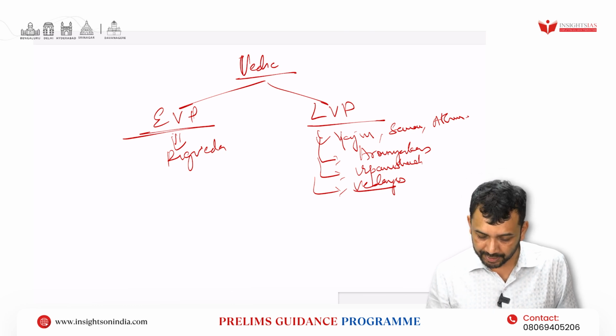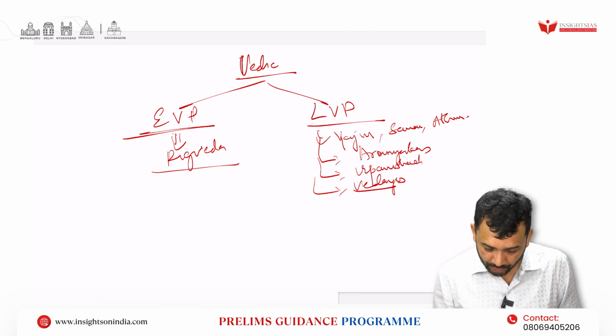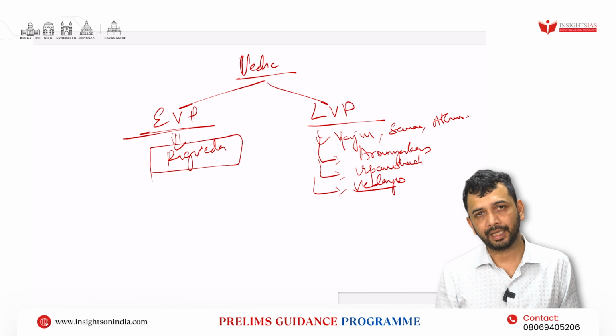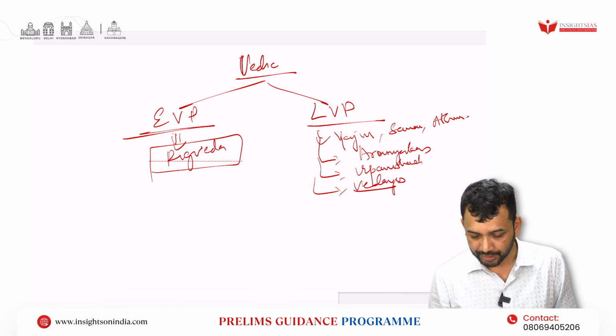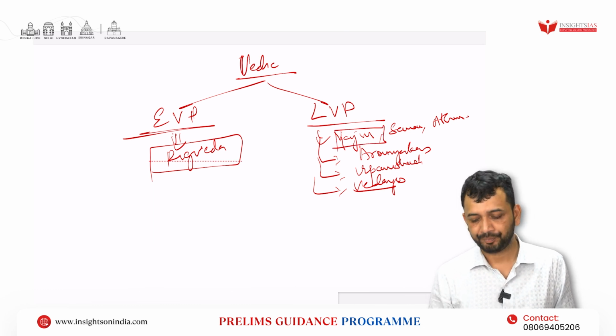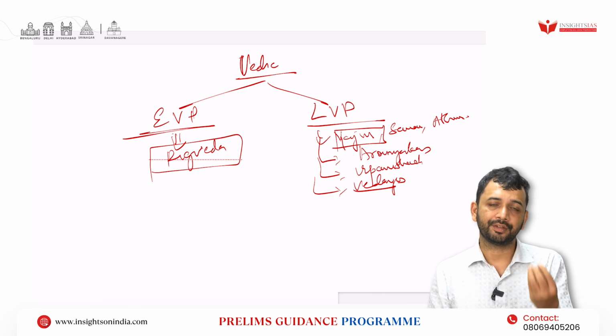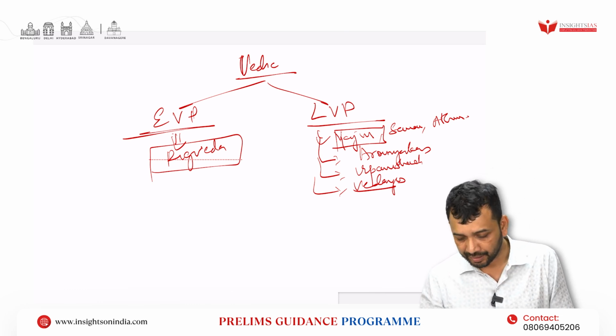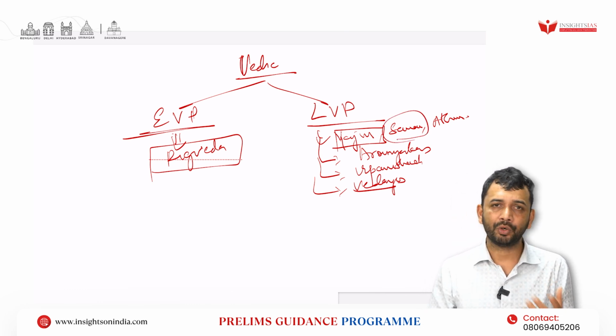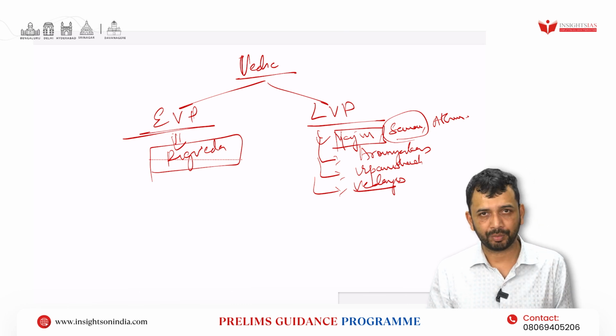Now within that, basically understand what is told in the Rig Veda: the early hymns related to God. Then Yajur Veda talks about the various sacrifices and how they have to be done. Sama Veda has the melodies related to it, that has to be known.